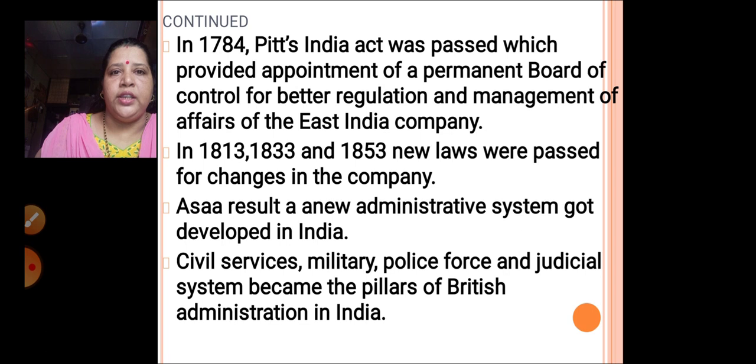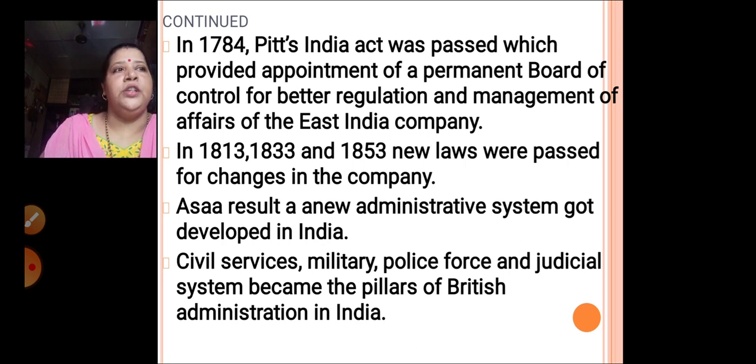Then, in 1813, 1833 and 1853, new laws were passed for changes in the company. Just to keep proper control over the East India Company and for its management, there were 3 laws passed in 3 different years: 1813, 1833 and 1853. As a result, what happened? A new administrative system got developed in India.